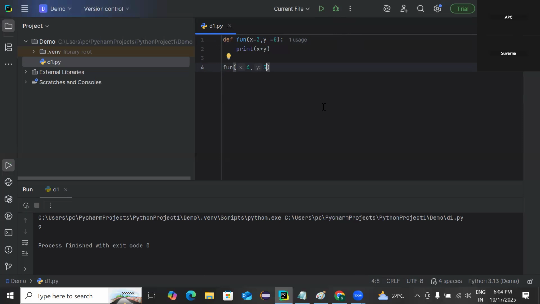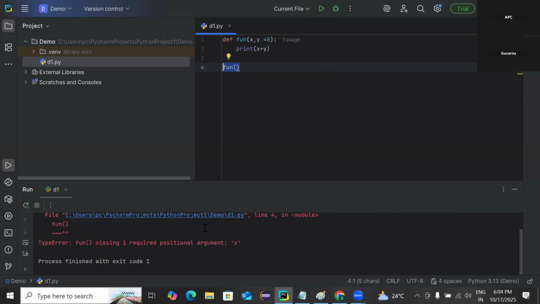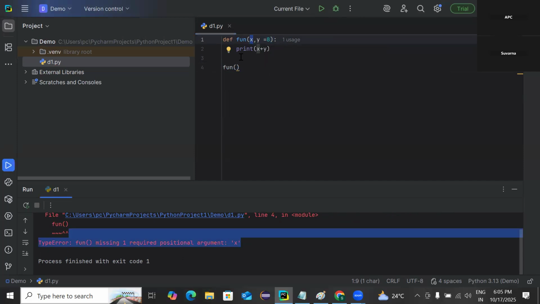But here there come certain cases. What are the cases? Here I just want to keep the y value as default, not the x. So in that case, let me call that function. See again, here I am calling without the arguments. Let me run, you will get an error. Why? Because it has only one default, but it is expecting the value for the variable x. But we are not sending anything, right? Required one positional argument. So there we will get an error.